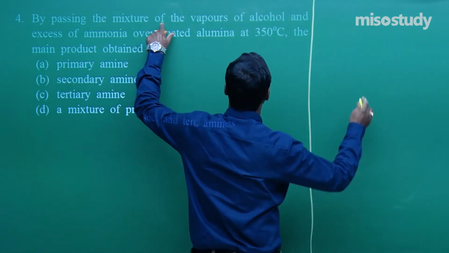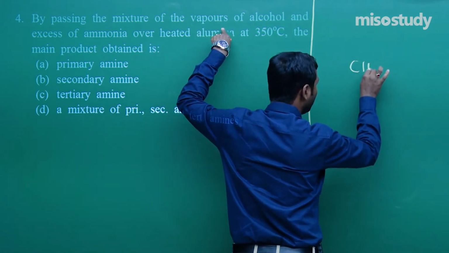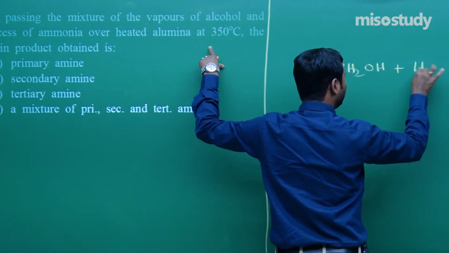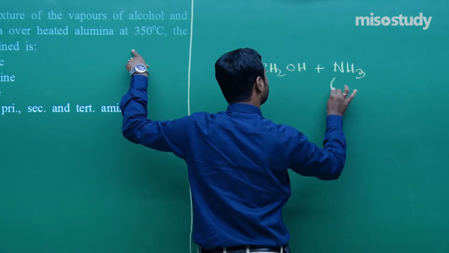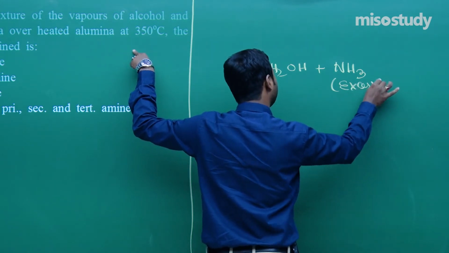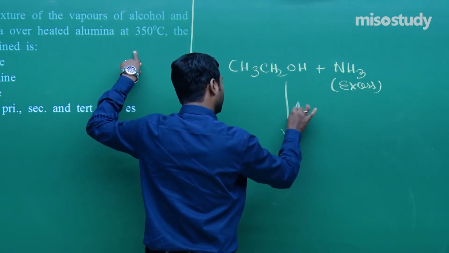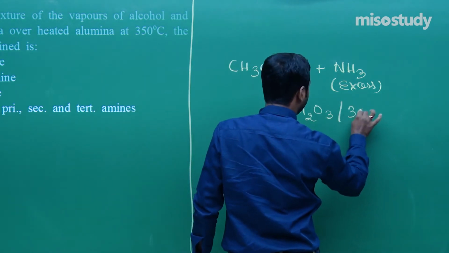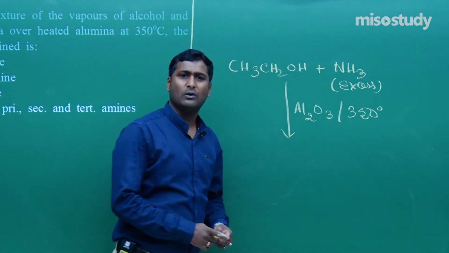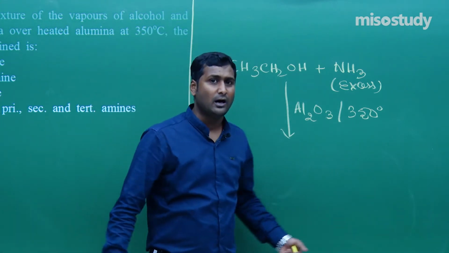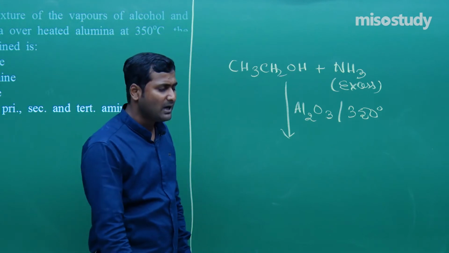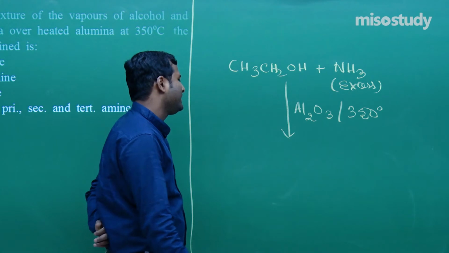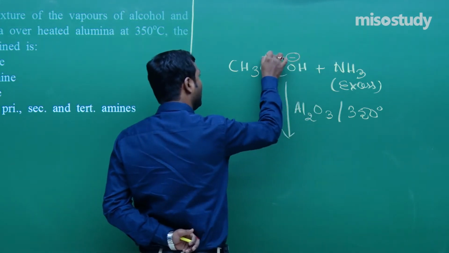By passing the mixture of vapor of alcohol, if I take alcohol CH3CH2OH and then treatment with excess of NH3, that is ammonolysis, then what will happen in presence of Al2O3 at 350 degrees Celsius? Now how does the reaction proceed? As I told you earlier, if you do not know the mechanism, then put plus and minus signs, and generally you will get the output easily. So put a minus sign here and a plus sign here.